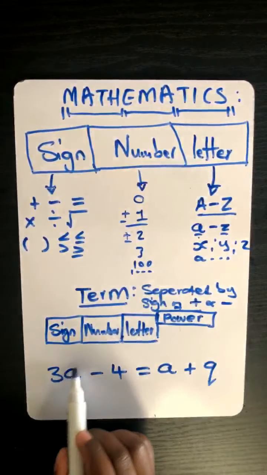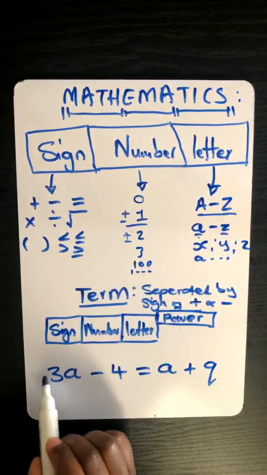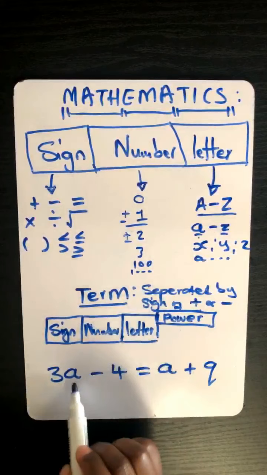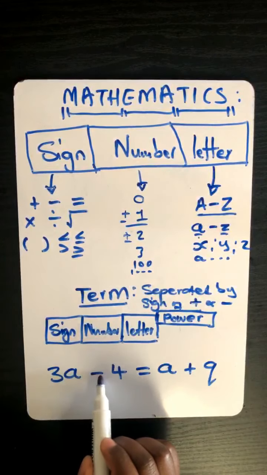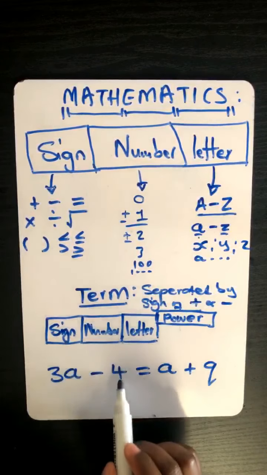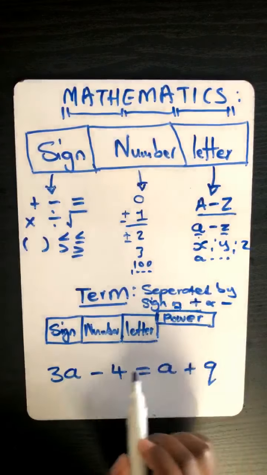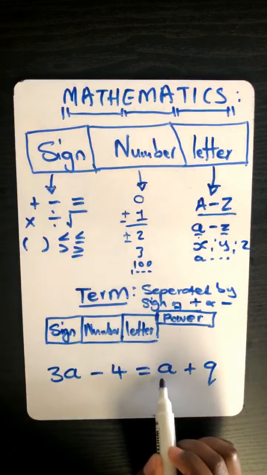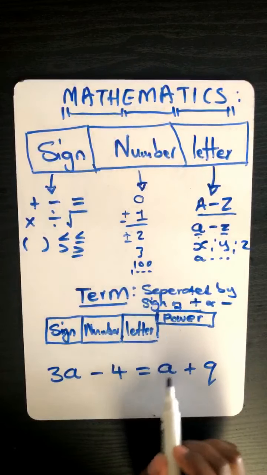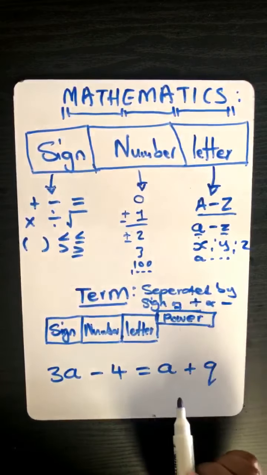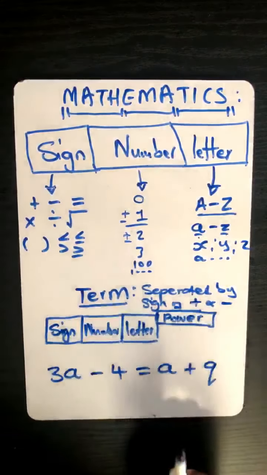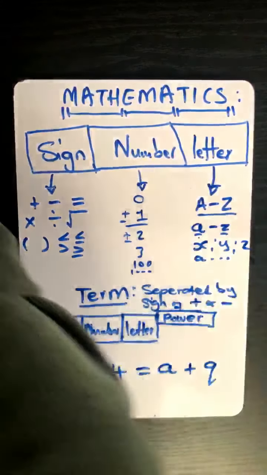So now here, you've got a sign being positive, a number being 3, letter being a, power being 1. Here you have a minus as a sign, number being 4, no letter, power invisible 1. Also here you've got positive 1, a to the power 1, positive 1, q to the power 1. Did that make sense, Loyo? Please come again.